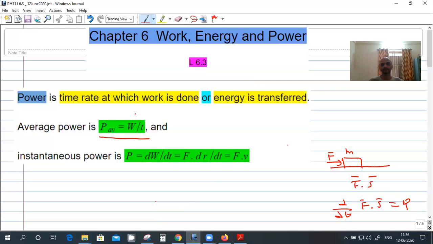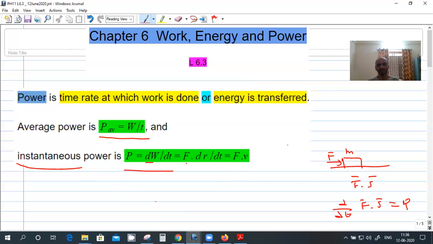W is the work done in time interval t, and divided by the time interval is the average power. And if you want to get the instantaneous power, you have to take a very small interval dt. In that interval, what is the amount of work done? That will be dW. So that will be the instantaneous power. Like we have average velocity and instantaneous velocity, right? So similarly, we can have average power and instantaneous power.